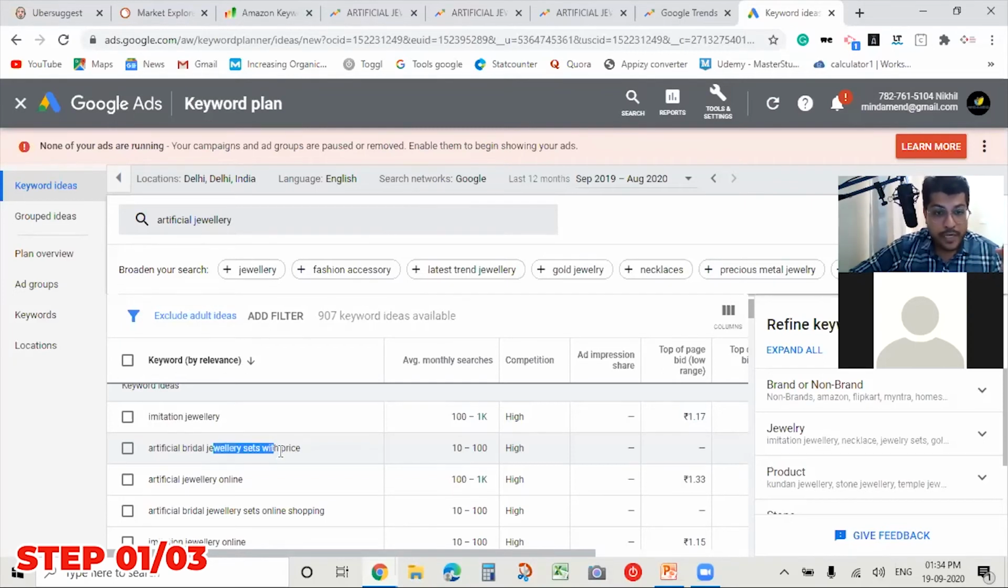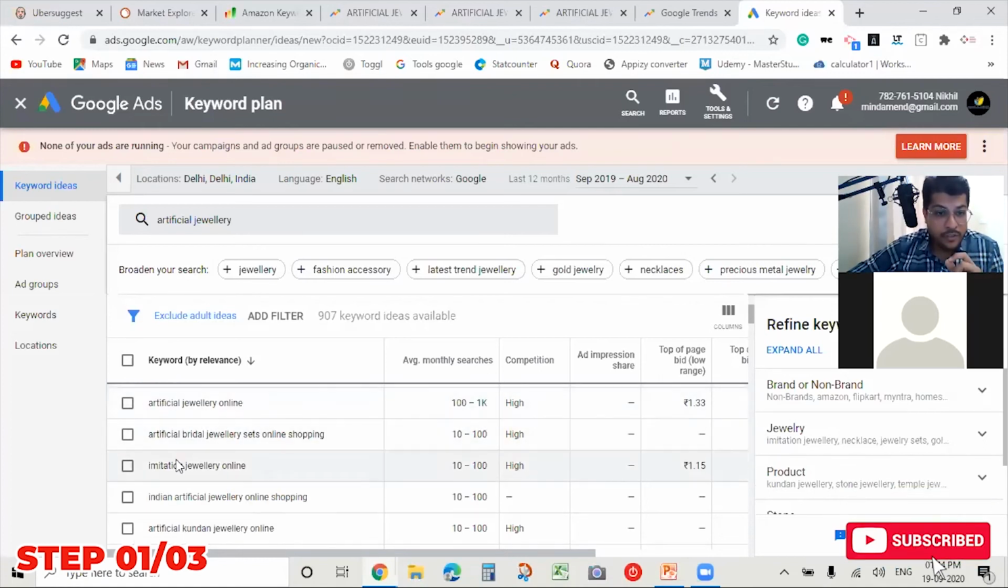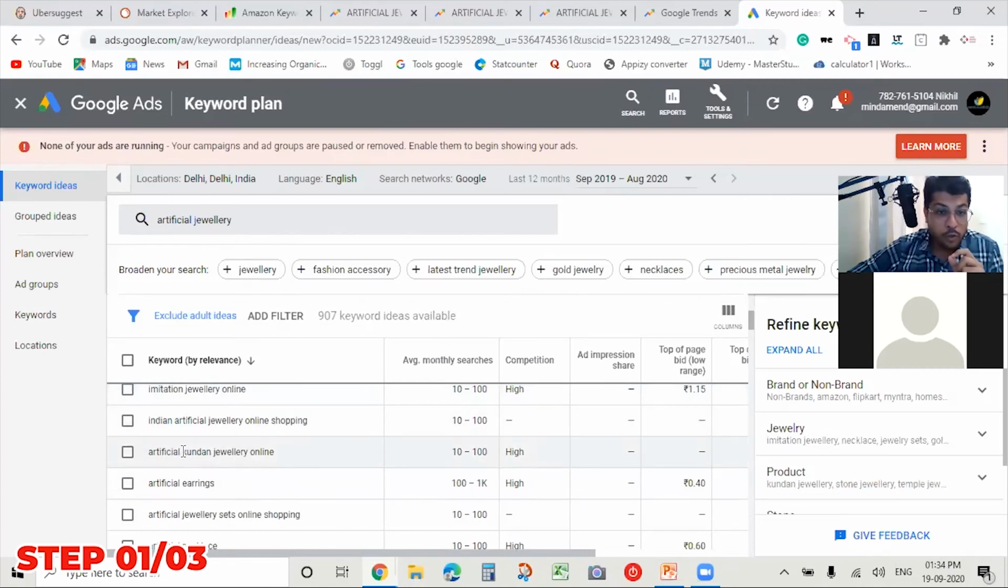Artificial bridal jewelry sets with price. So again, with this, you're also getting an analysis on the product demand. With these keywords, you may also decode for which product there is a demand. There is a demand for artificial bridal jewelry, which is very specific to a product. Then artificial imitation jewelry, again, is generic. Then Kundan jewelry online, artificial Kundan jewelry online. Again, this is very specific to a product.